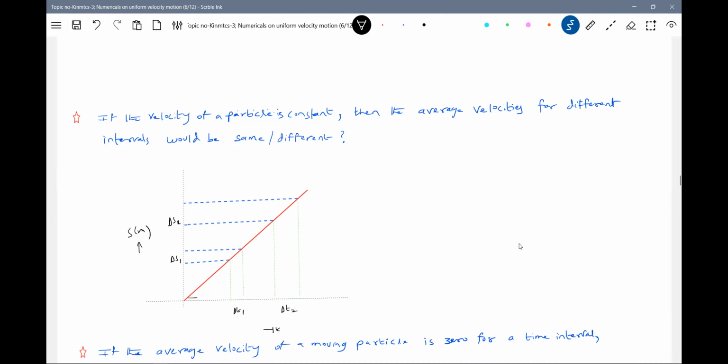What can you say about the slope? I'll just shade that triangle. Please look at the triangles which I'm going to shade.